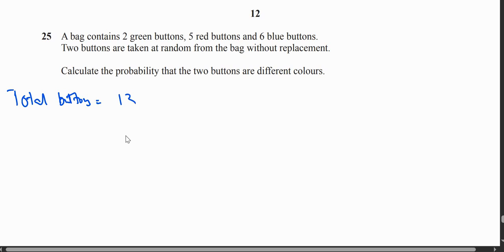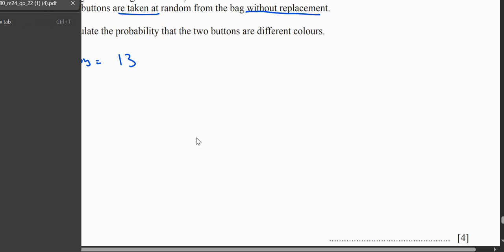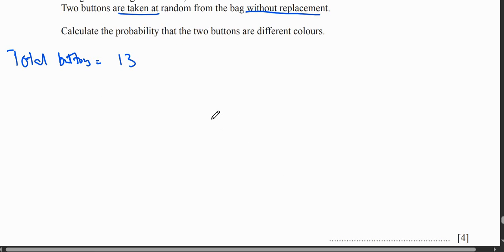Quick maths, 13. Two buttons are taken at random from the bag without replacement. It means you do not put the buttons back inside. Calculate the probability that the two buttons are different colors. A bag contains 2 green buttons, 5 red buttons.